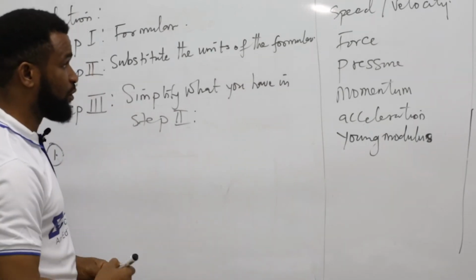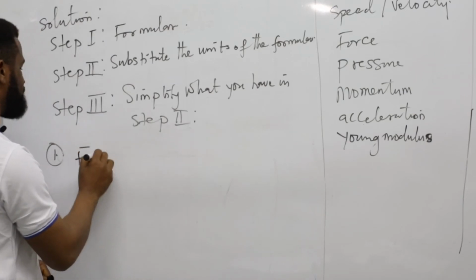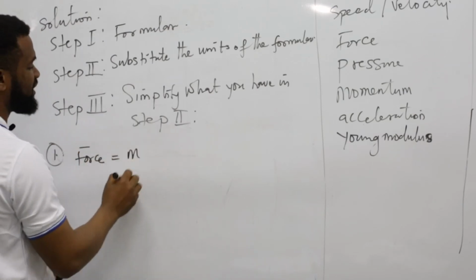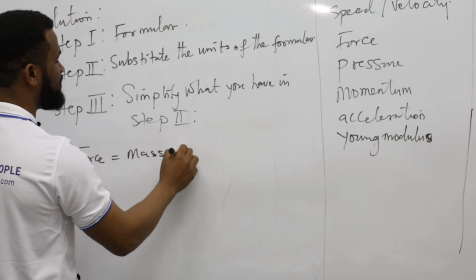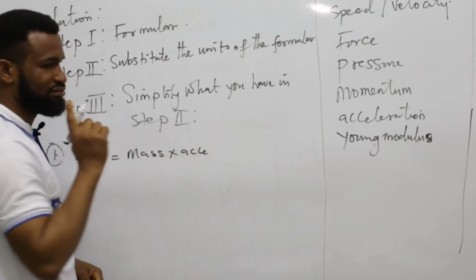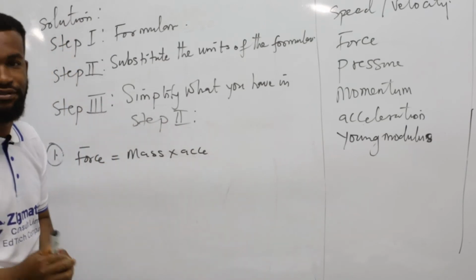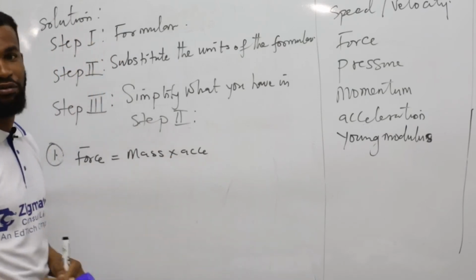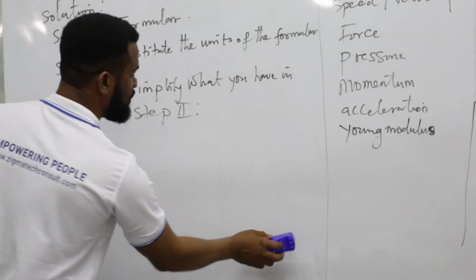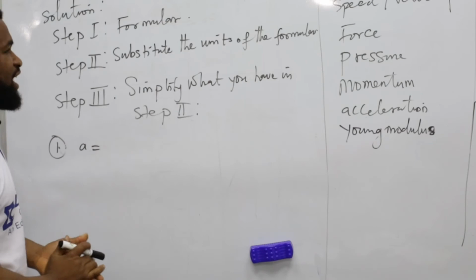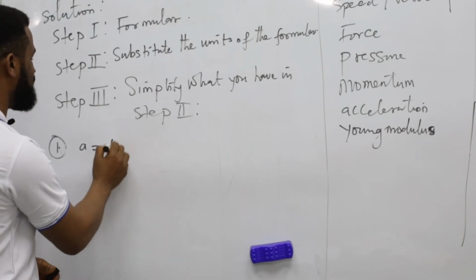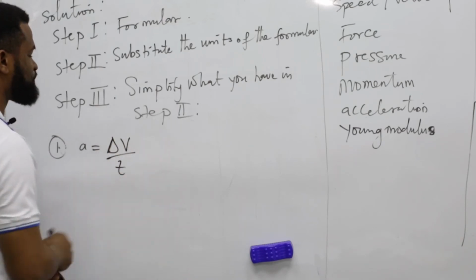If you get down to force, what is the formula for force? Formula for force is mass times acceleration. Let me do acceleration first, so that we know where we are coming from. Okay, in acceleration, we are talking about change in velocity over time.